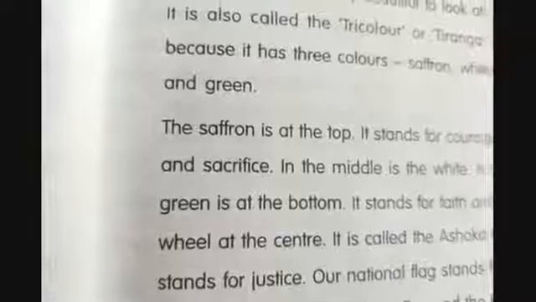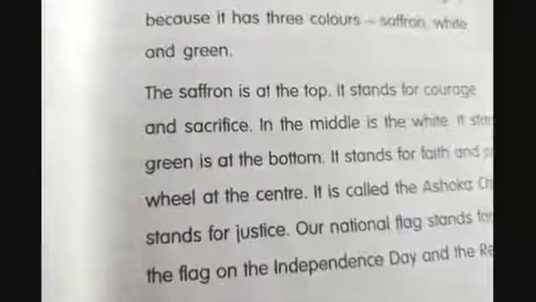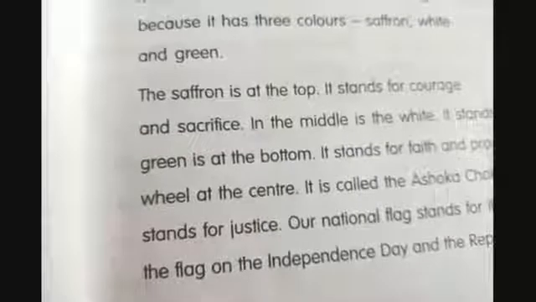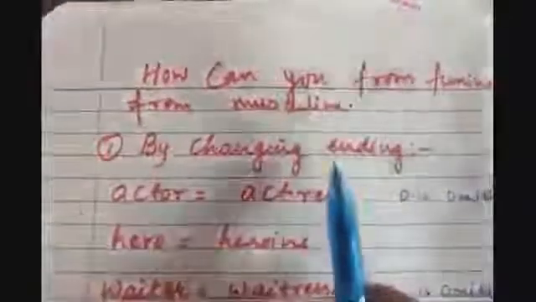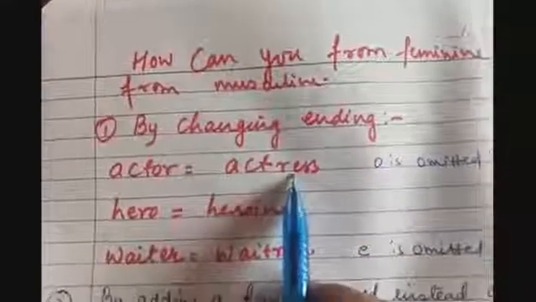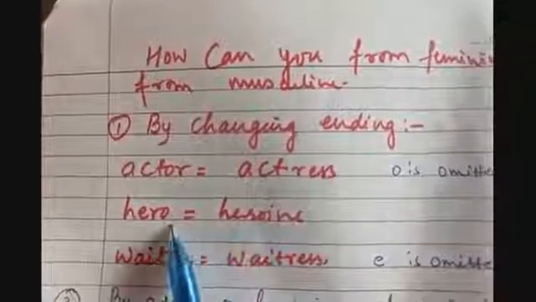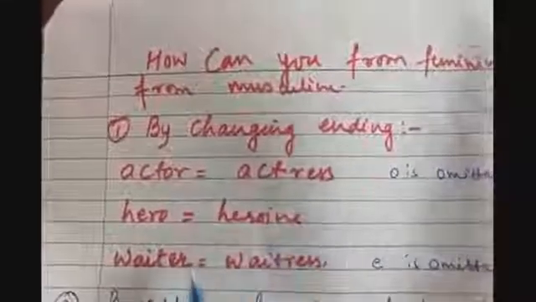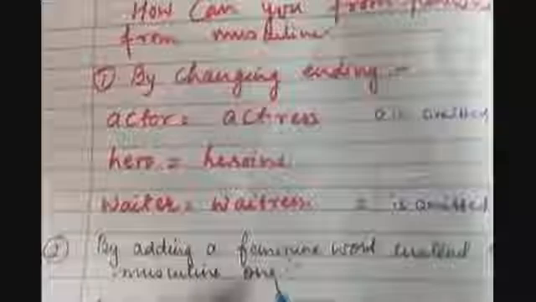One thing more which I haven't discussed is how to convert nouns masculine gender into feminine, because you have already read in your previous classes. So very shortly we will discuss this along with the revision of whatever we have read. So first one is by changing the ending. So actor, here O is omitted and ESS is added. So actress, hero, heroine. Okay, so O after that INE. So I have changed the ending. Waiter, waitress. So here also E is omitted and ESS is added.